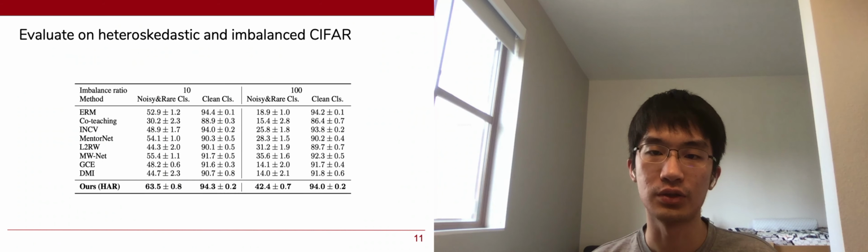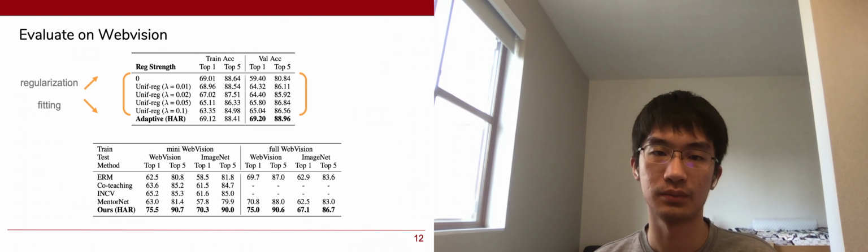To understand the challenge imposed by the entanglement of heteroskedasticity and imbalance, and compare HAR with the aforementioned baselines, we further inject data imbalance into corrupted classes. Since examples from rare classes tend to have a large training and validation loss, regardless of whether the labels are correct or not, previous methods degenerate a lot in this extreme setting. Our proposed HAR is still able to achieve significant improvements.